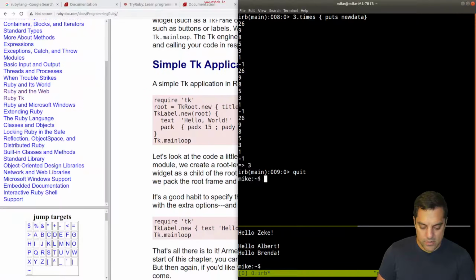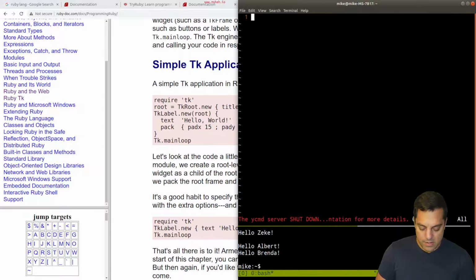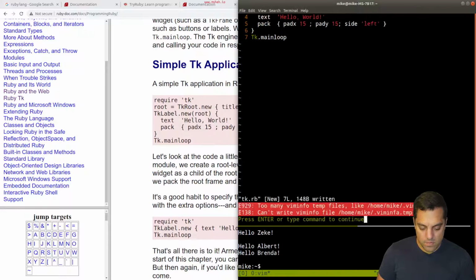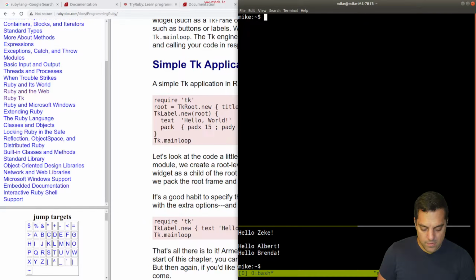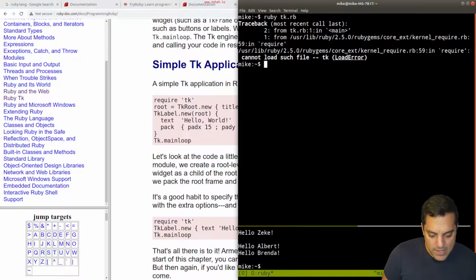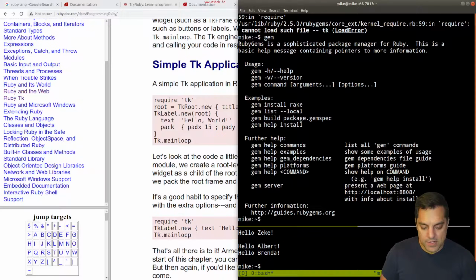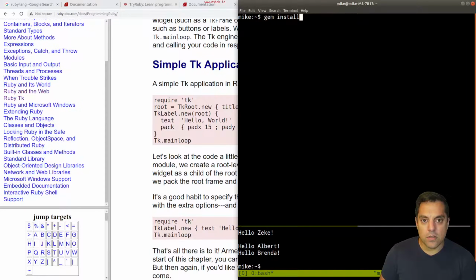So let's quit this here. I'm just gonna call this TK Ruby, and let's just paste this in and run Ruby TK. Now let's see here. Cannot load such file TK, and it is complaining about the require. So do I have the gem thing? Gem install TK. Let's see if that does it.